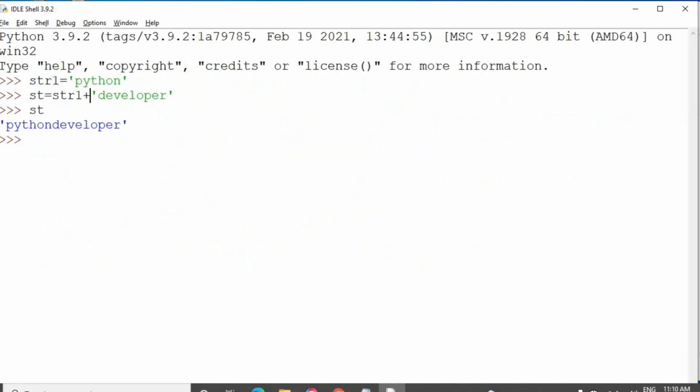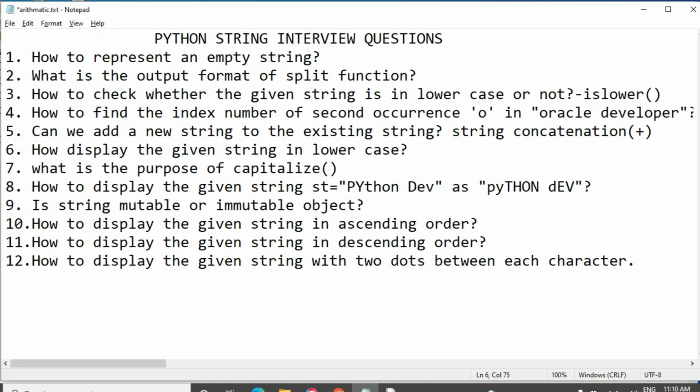Okay. So how to display the given string in lowercase?